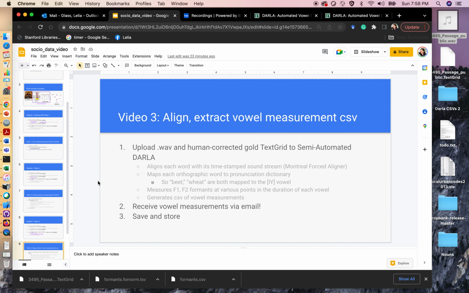So I will head back over here and I will say that we've now shown you how to process your sociolinguistic data using this pipeline. So that's all I had to say.